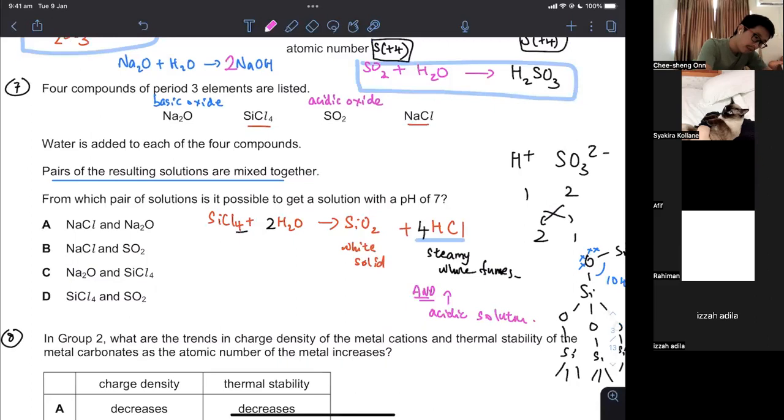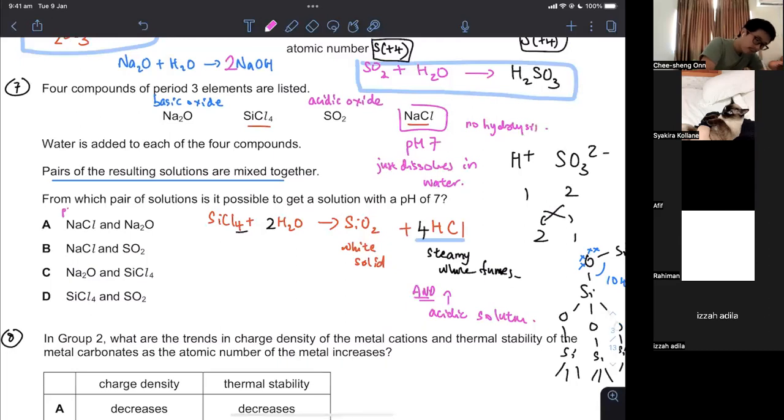So how about this NaCl? NaCl is just pH 7. They just dissolve in water. So it's what you get when you dissolve salt in water. You just get pH 7 salt solution. They don't do any hydrolysis. So no hydrolysis at all. The pH remains pH 7.